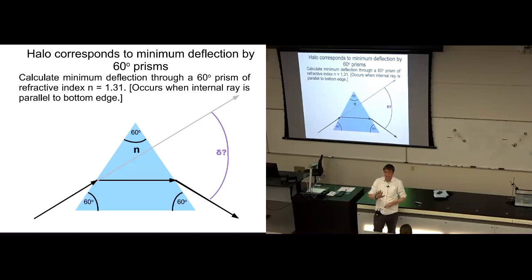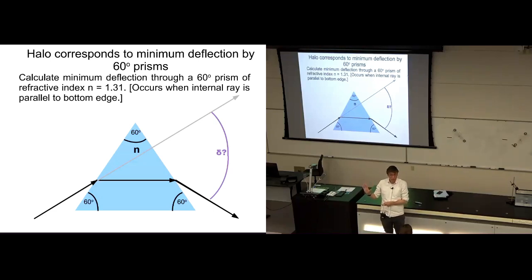This light ray that I drew is a special light ray. It travels through the crystal parallel to this surface here. And so this geometry that I pictured, this particular deflection I pictured, is the minimum deflection,